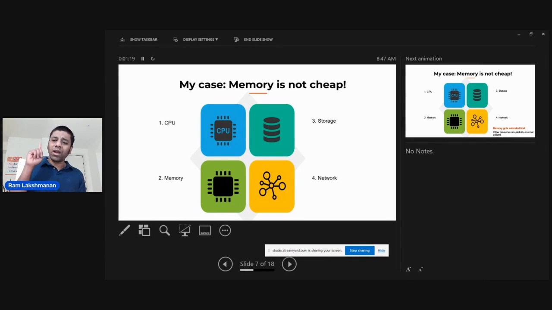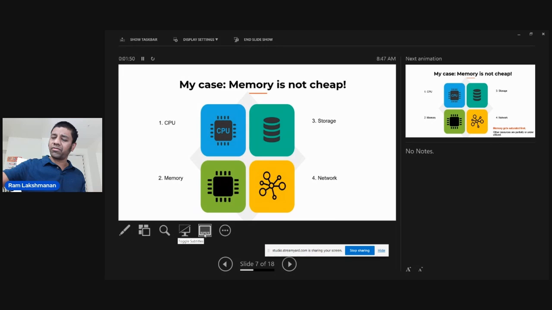Just take one AWS EC2 instance or Google Cloud instance or Azure instance, take any instance. In that one instance, out of these 4 resources, which resource gets saturated first? Is it CPU? Is it memory? Is it storage? Or is it network? Friends, for most of the applications, it is the memory which gets saturated first.